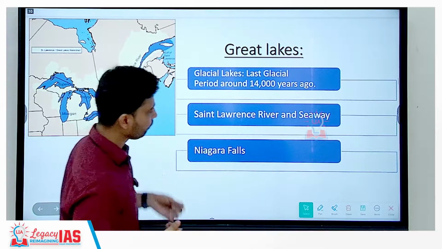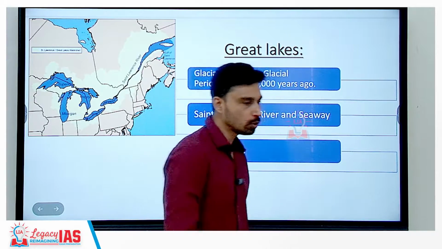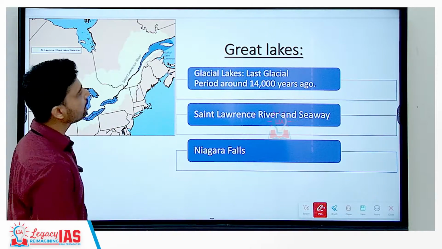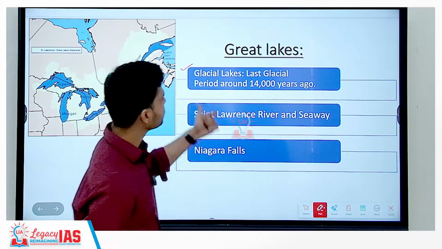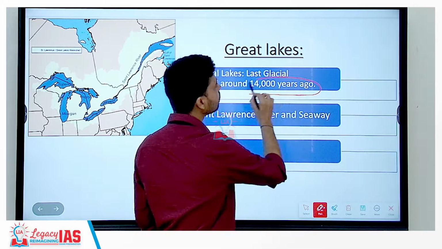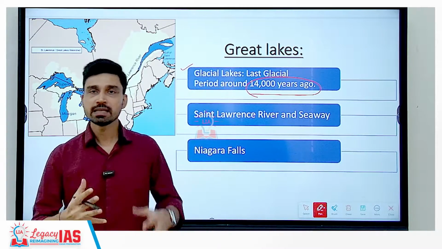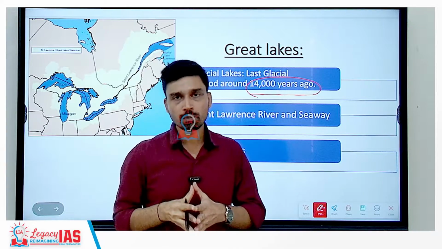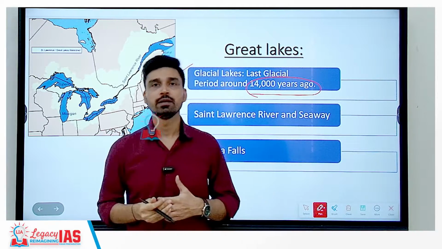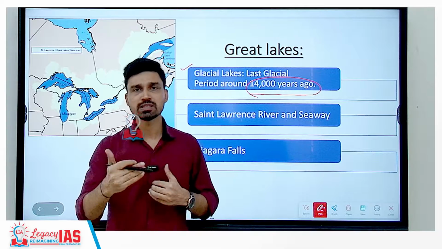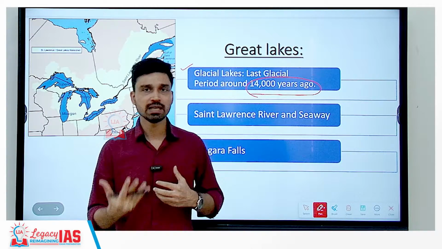Now, some important facts if you try to understand about these lakes. So first is that these lakes are an example of glacial lakes, glacial lakes that formed somewhere around 14,000 years ago. Basically, we discussed that yesterday also when we talked about the major lakes of India, that when glaciers start to retreat back due to the forces of erosion, they cause scouring of the glacial bed.